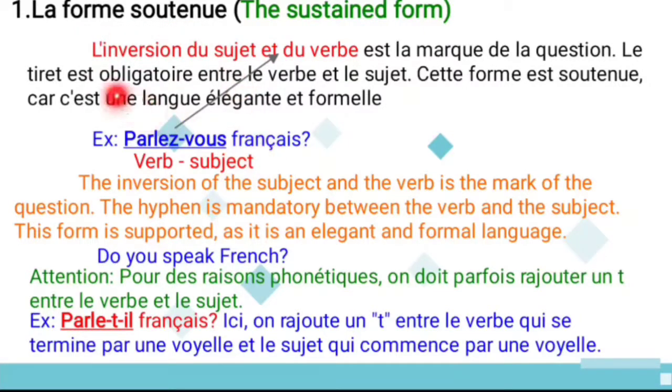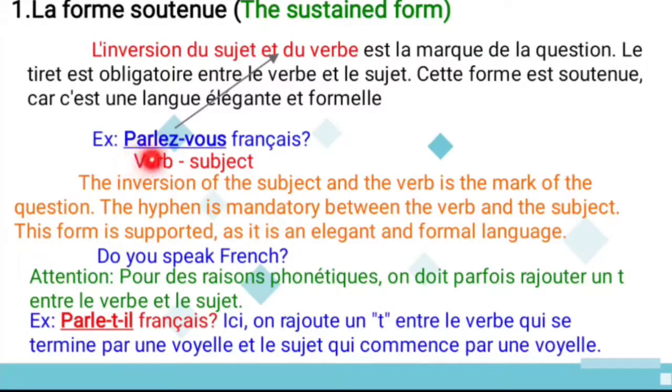So l'inversion du sujet et du verbe est la marque de la question. Le tiret est obligatoire entre le verbe et le sujet. And cette forme est soutenue car c'est une langue élégante et formelle. So it can be used for informal as well as formal conversation also. And this is the definition for the sustained form: the inversion of the subject and the verb. You have to invert the subject and the verb.